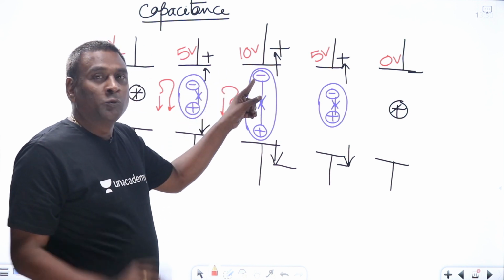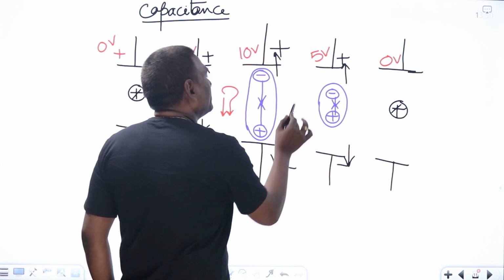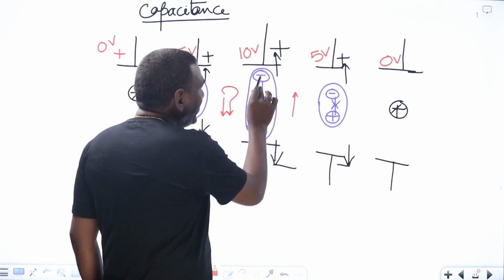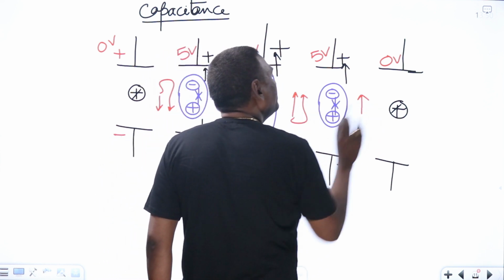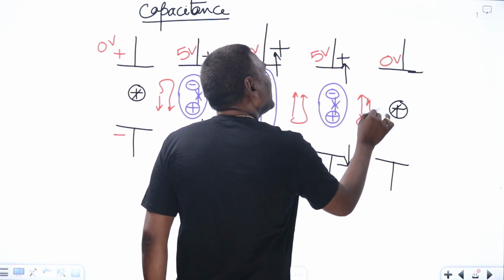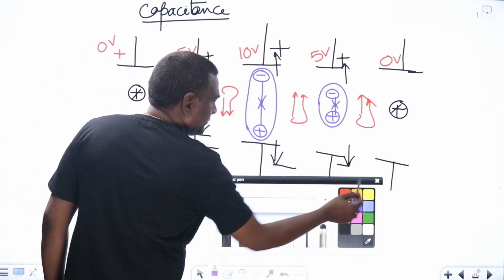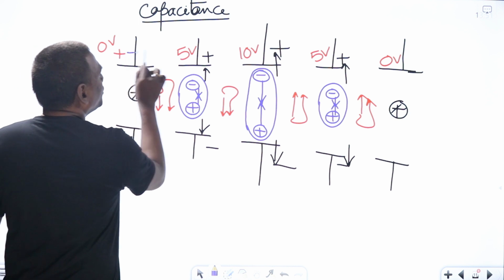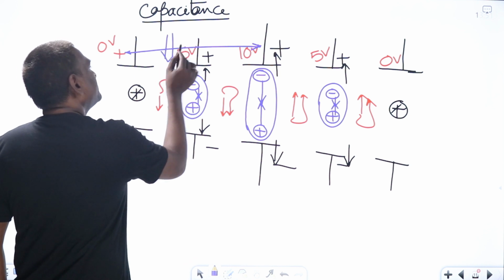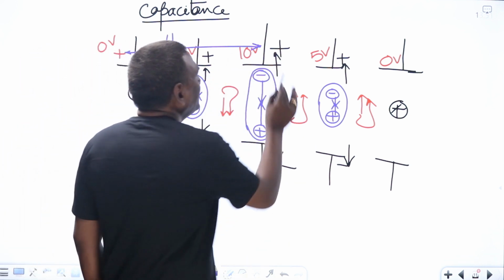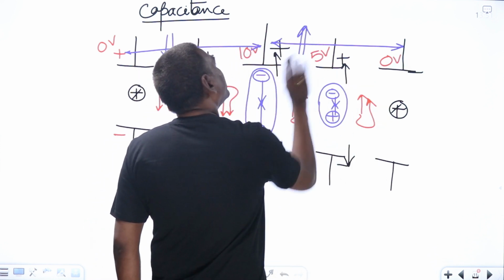While moving from 5 to 10, we cannot move from 5 to 10 instantaneously. Now, while moving from here to here, positive is going up, so positive current should be in the upward direction, and the negative is coming down, so current is in the upward direction. From here to here also, positive is going up and negative is coming down, so current is in the upward direction. Now see here, whenever I am moving from 0 to 10, what is happening? Current is in the downward direction. 0 to 10, current is in the downward direction. And while moving from 10 to 0, current is in the upward direction.